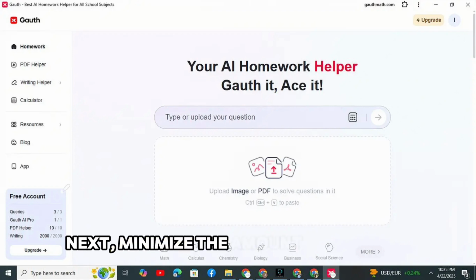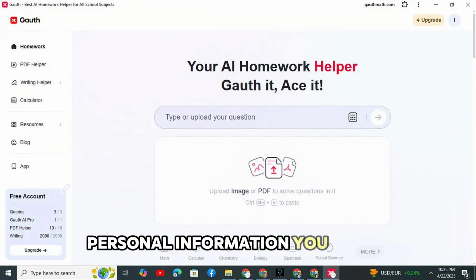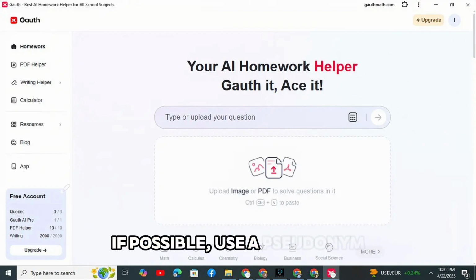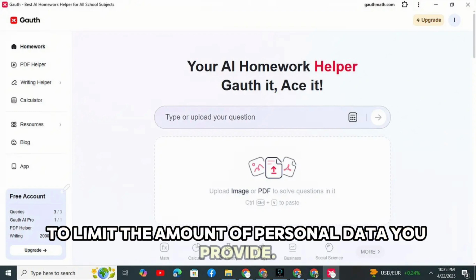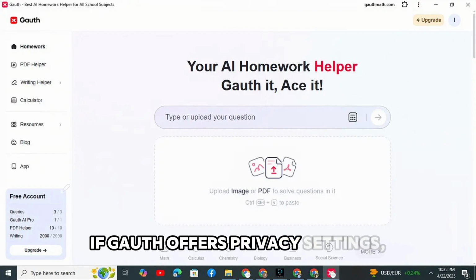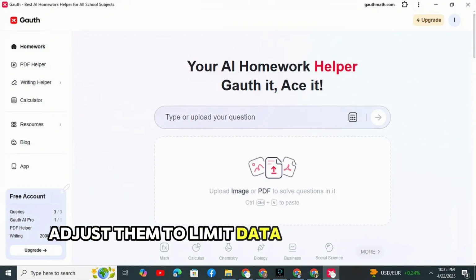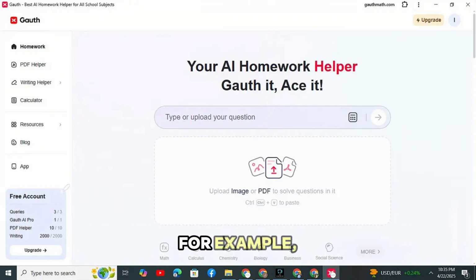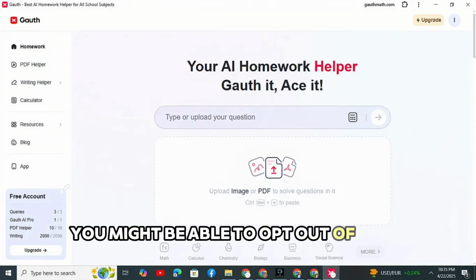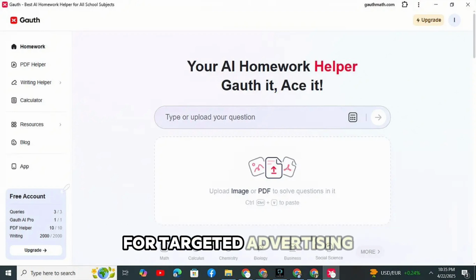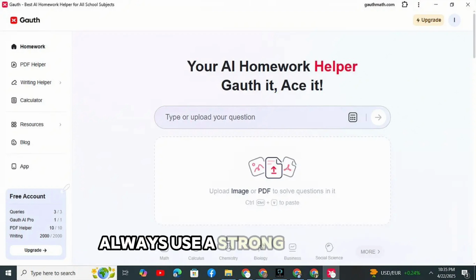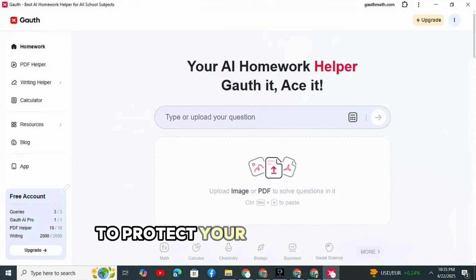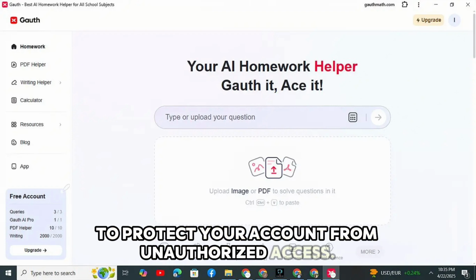Next, minimize the amount of sensitive personal information you share. If possible, use a pseudonym or an anonymized account to limit the amount of personal data you provide. If Gauth offers privacy settings, adjust them to limit data collection and sharing. For example, you might be able to opt out of data sharing for targeted advertising or disable the collection of your learning history. Always use a strong password and enable two-factor authentication to protect your account from unauthorized access.